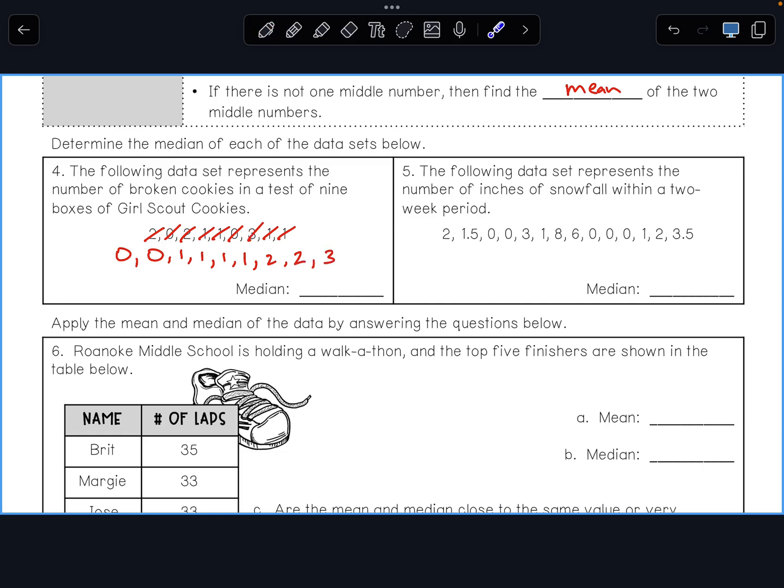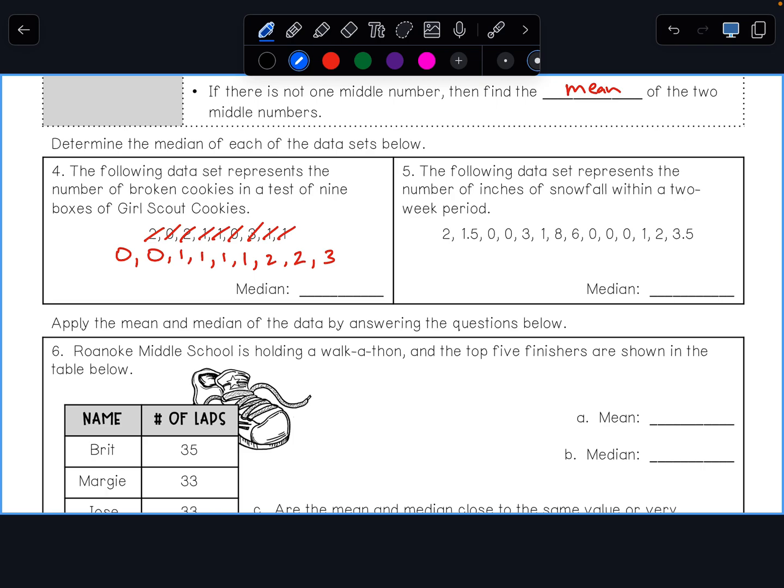So I should have a total of 9 numbers, right? 1, 2, 3, 4, 5, 6, 7, 8, 9. Good. Now, I need to find the middle number, the middle of the data set. So of 9 numbers, there are a couple of ways to find the middle. But you may think, oh, well, the middle of 9 is 5.